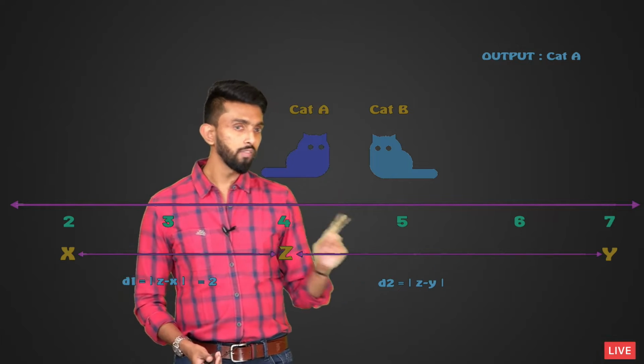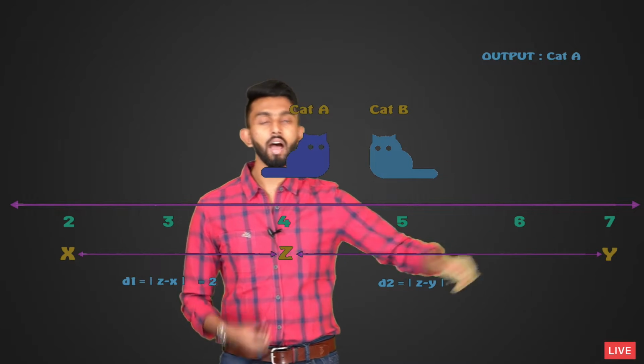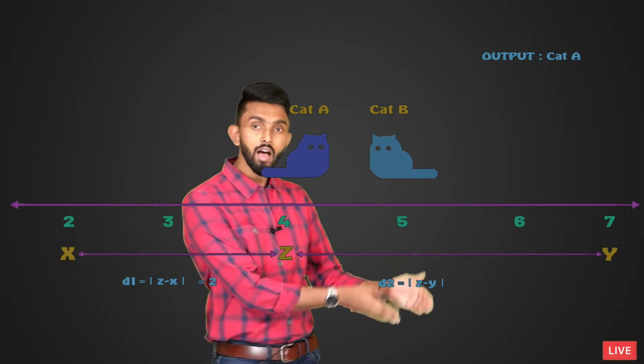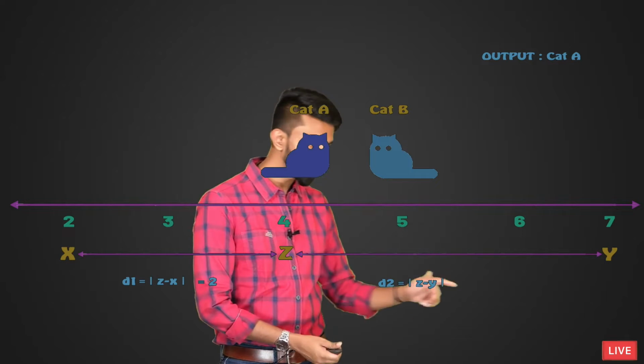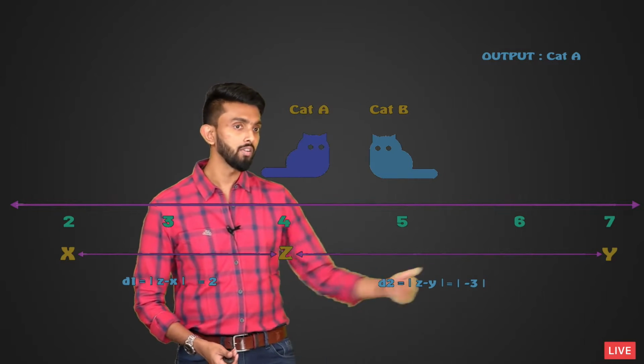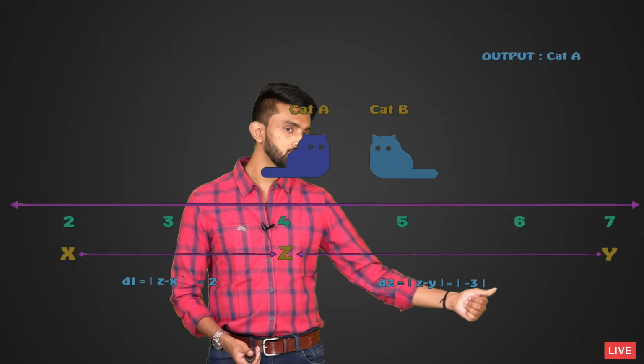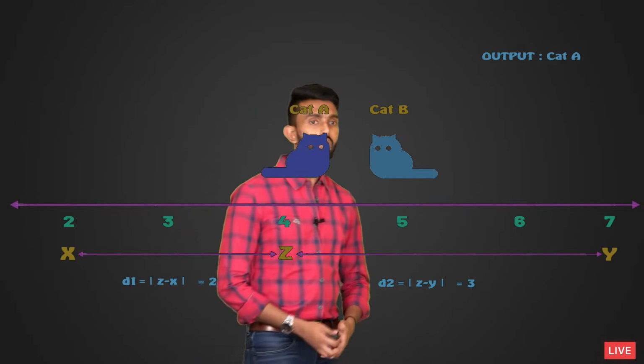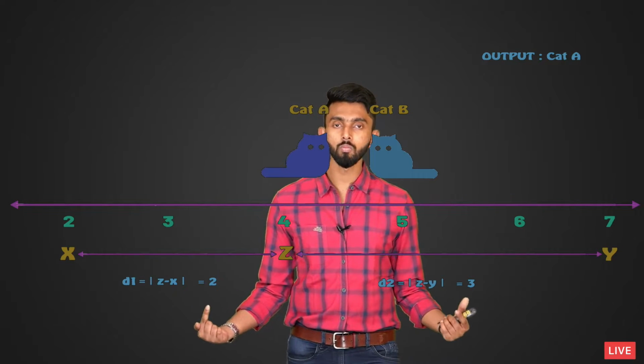And obviously, if I do 4 minus 7, I will get a negative value. That is why I want the absolute value. So see, that is what I am showing. 4 minus 7 is minus 3, but I don't want the sign, so it will be 3. Clearly, you can notice which of the distances is smaller, D1. So obviously, D1 has to win, and that is what I have also shown.